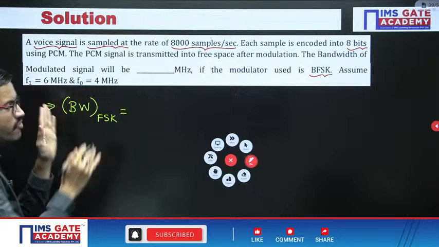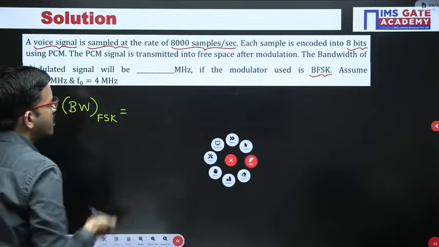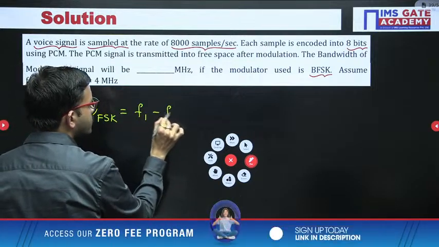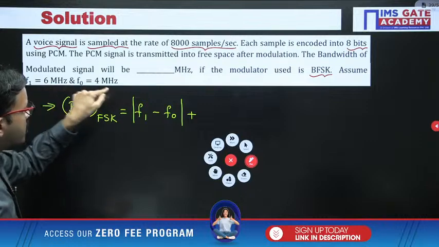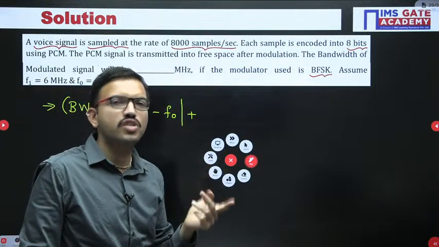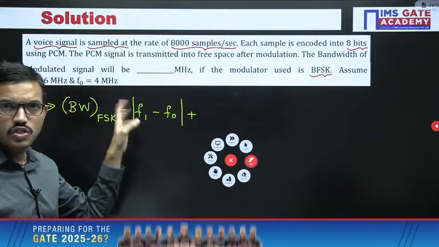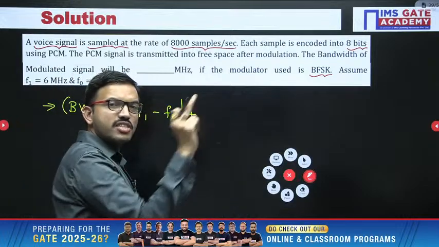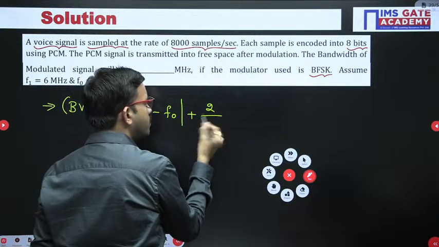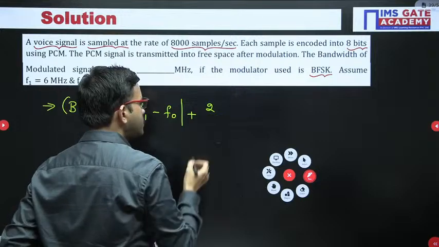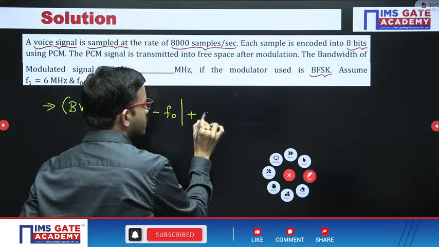When you transmit bit value 1, you have one frequency. When you transmit bit value 0, you have another frequency. So take the difference of those two. Here I am putting a modulus. The reason is, in some questions they consider the notation exactly like this, but in some questions they can give it the other way around. Bandwidth should definitely be positive, so you can consider the difference of those two. In addition to that, whatever I discussed with respect to PSK or ASK, according to that the bandwidth you can consider. That means 2 by TB or 2 times RB, your wish. In any format you can remember.